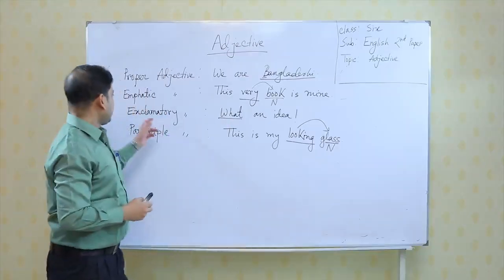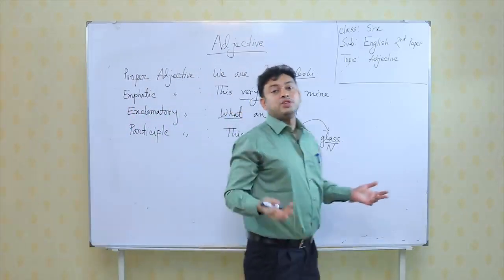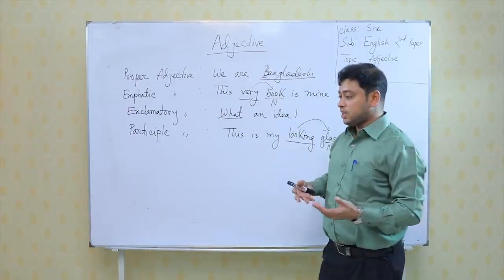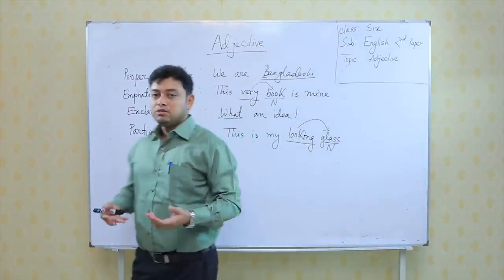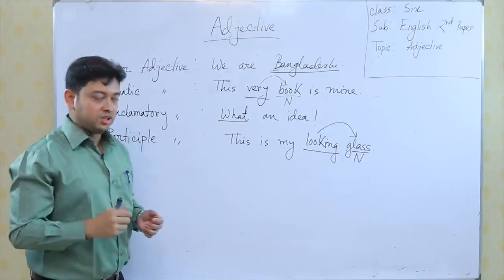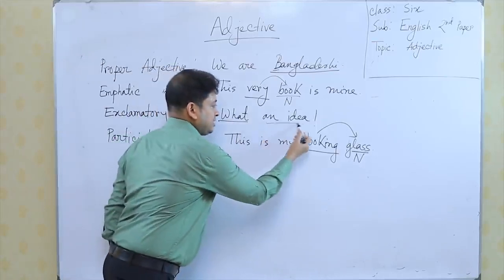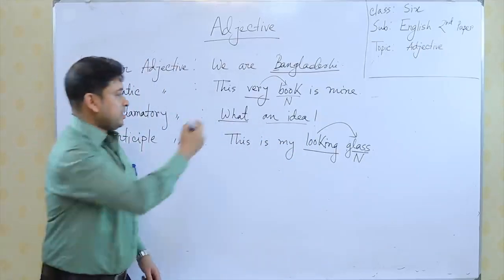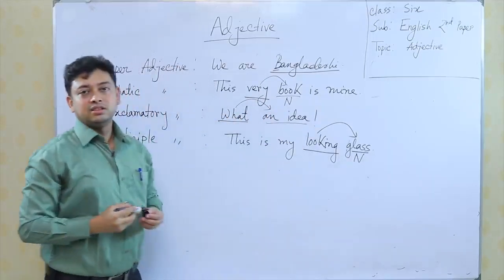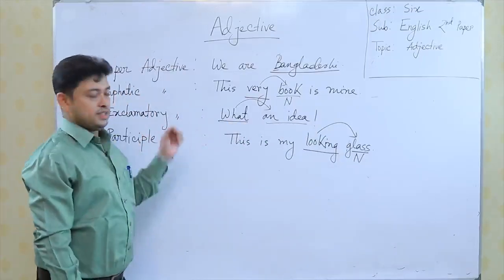Another example is exclamatory adjective. Now students, there is a sign. We know the sign of exclamation. Now the sign of exclamation is there, so definitely there will be extreme feelings. Maybe it is of joy, it is of sorrow, but whatever be the reason, here look at the word what. What an idea! This is a noun phrase, but it is qualifying what? As there is a sign of exclamation, the name becomes exclamatory adjective.